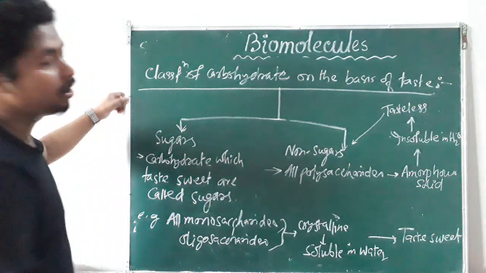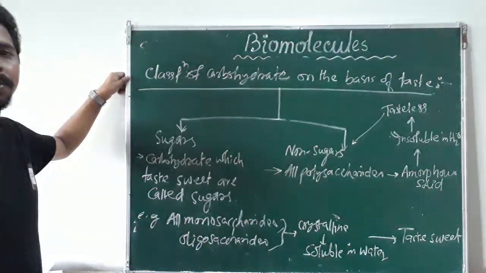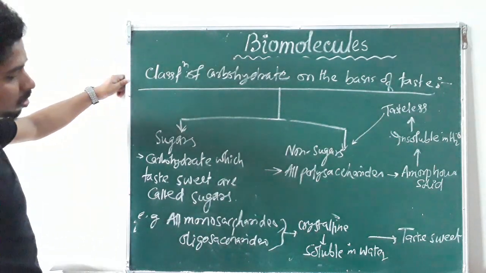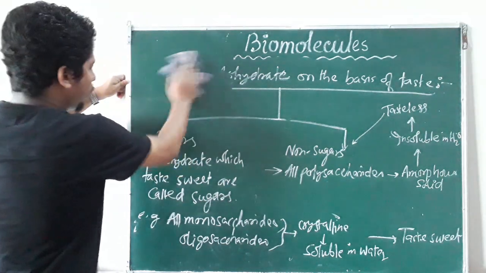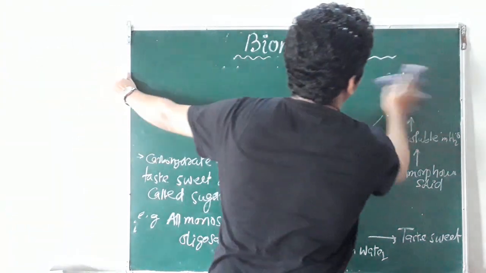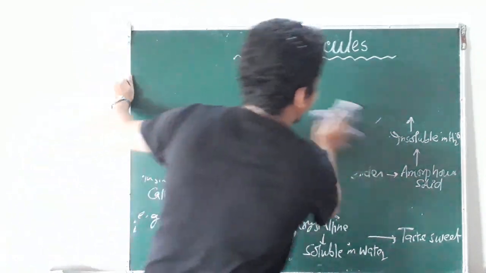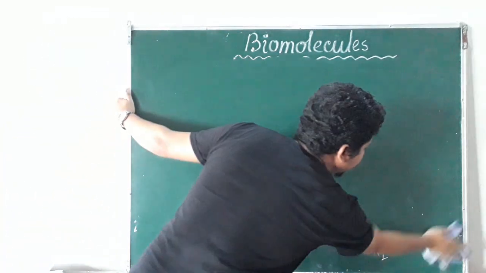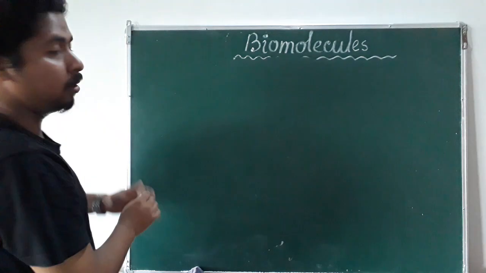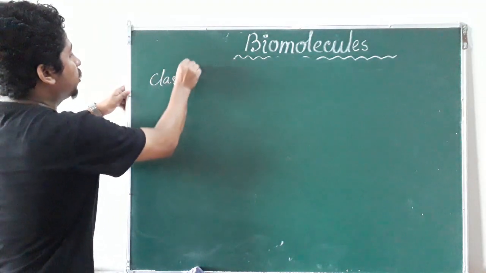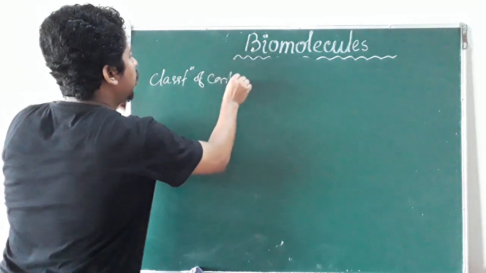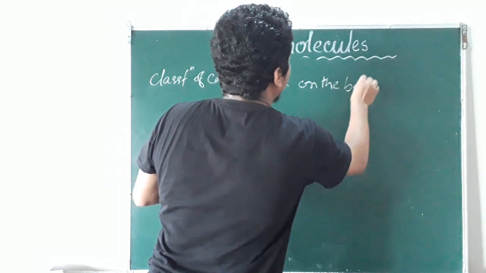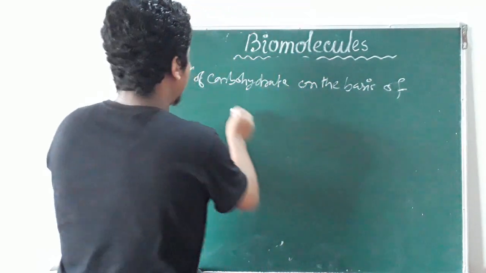Now next classification. You can take the screenshot. Classification of carbohydrates on the basis of reducing property.